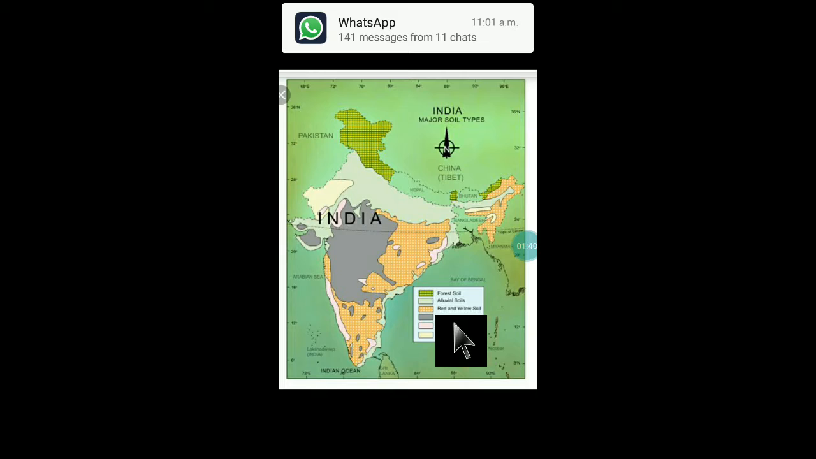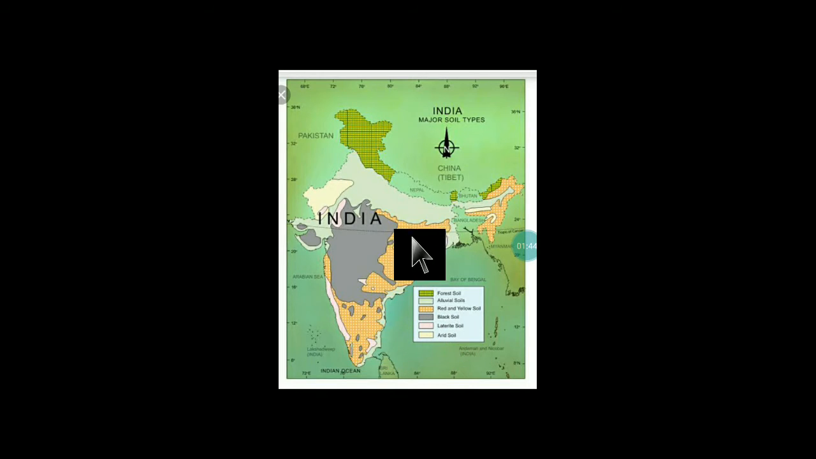Red and yellow soil, these you can also see in the maximum part of India. We will have the red soil type, which has iron particles or iron ores in it. That's why these regions also have an iron ore concentration. That's why the red soil is mostly found in these areas.